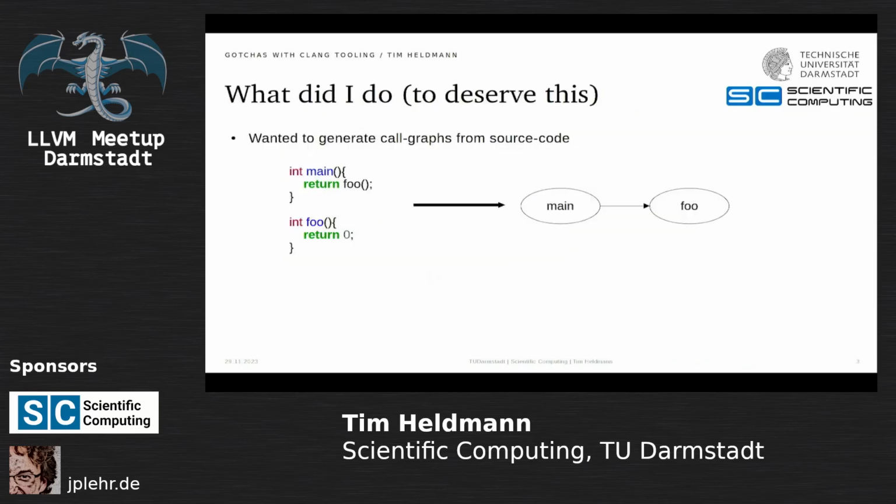So, what did I do? I wanted to generate call graphs, which means that I want to turn what you see here on the left to what you see on the right. If you have a function, you will get a node. If you have a call, you will get an edge. And if you have another function, you will get the node where the call is getting to.